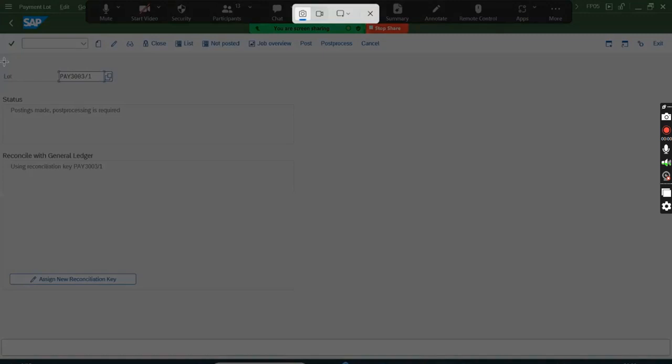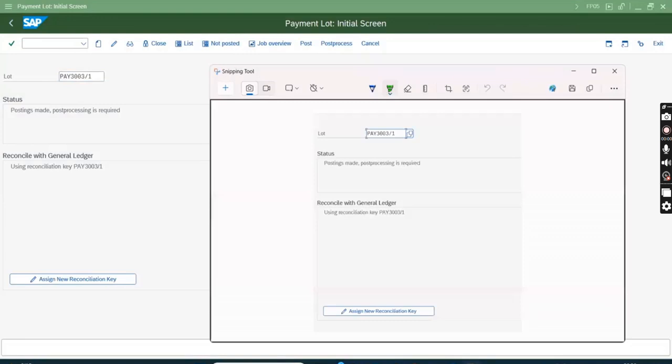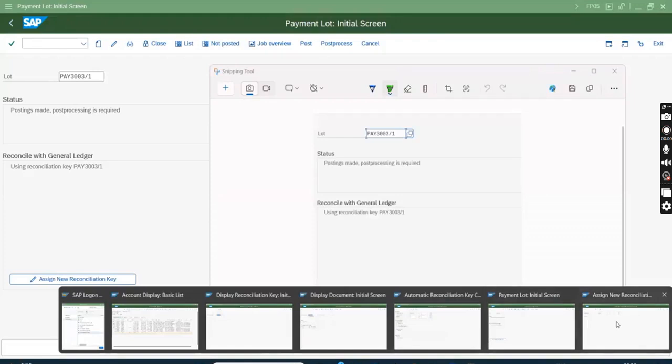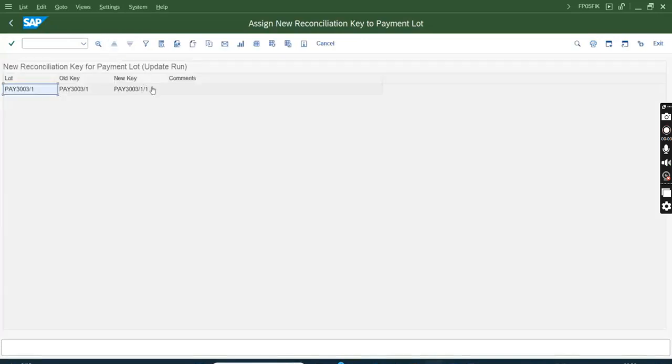Before I assign the new recon key, the current scenario is like this. Now I'm going to assign, screenshot taken, yes. Now I'm going to assign a new recon key without test run, execute. Okay, so it says update run. That means the new recon key is already assigned.